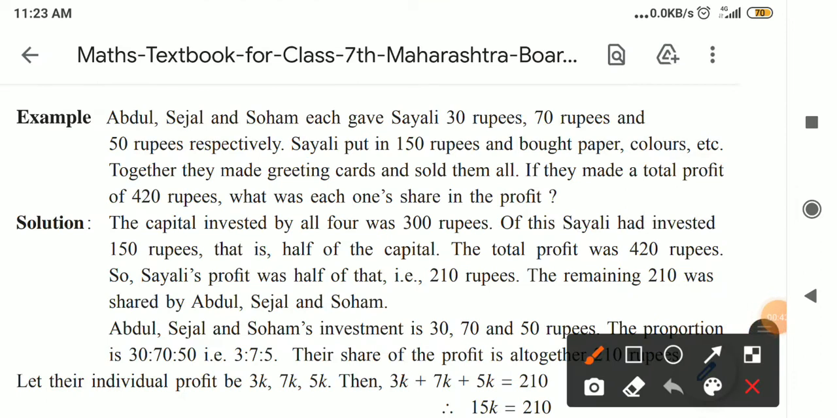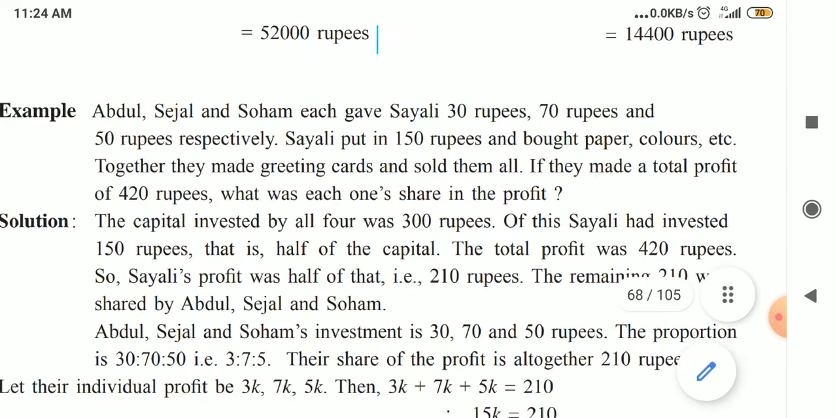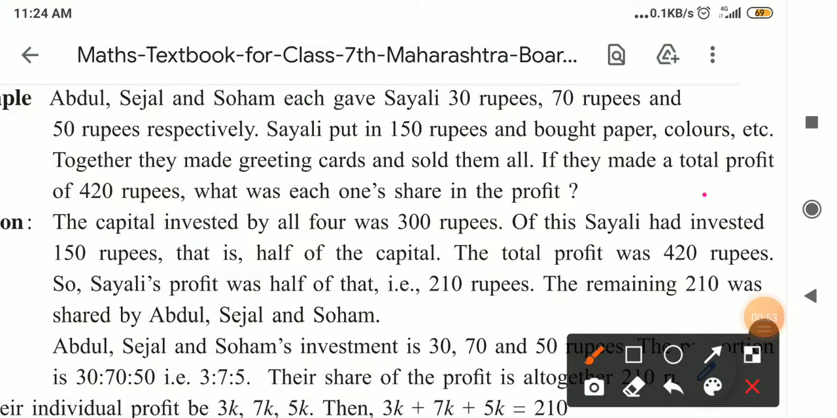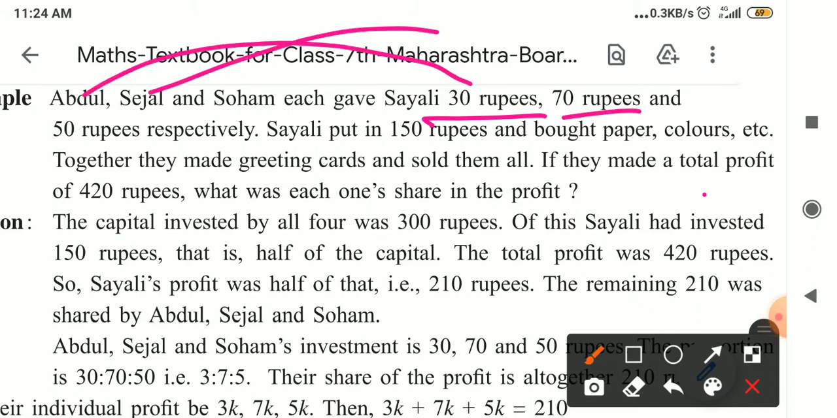that is Abdul, Sejal, Soham each gave Saili rupees. How many rupees did they give? Abdul gave 30 rupees. Sejal gave 70 rupees. And Soham gave 50 rupees to Saili. Then Saili put 150 rupees and brought papers.